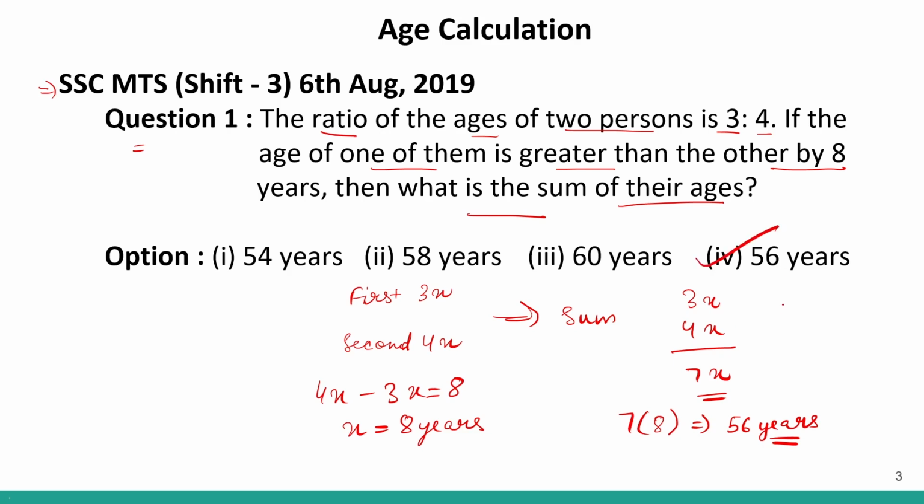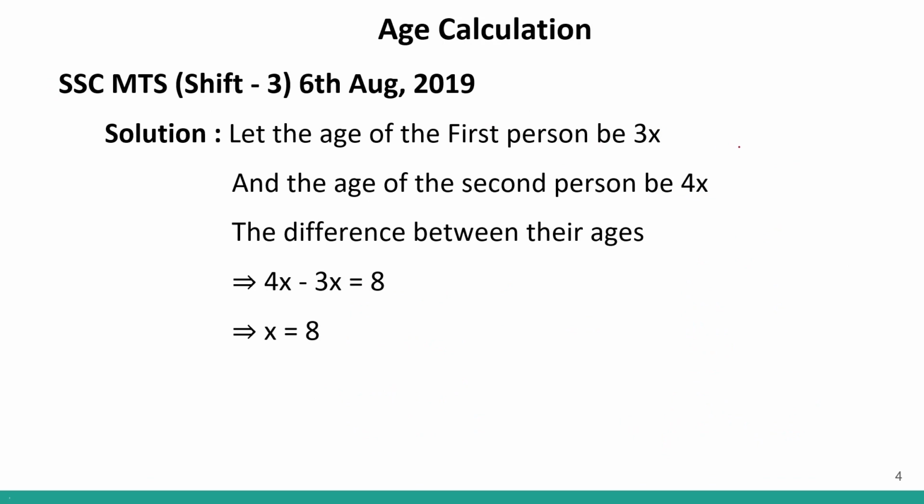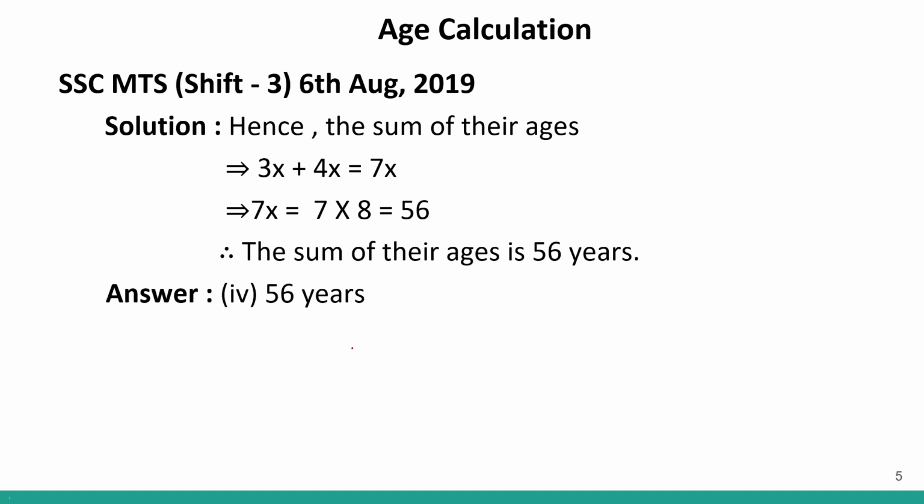Now, here is the solution. So age of the first person we took 3x, age of the second person we took 4x. The difference we knew was 8. We found the value of x. Then we substituted, this was the sum of their ages. We substituted the value of x and we got the sum of their ages, that is 56 years old. Clear?